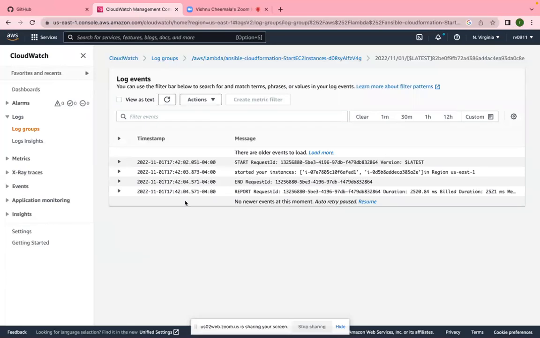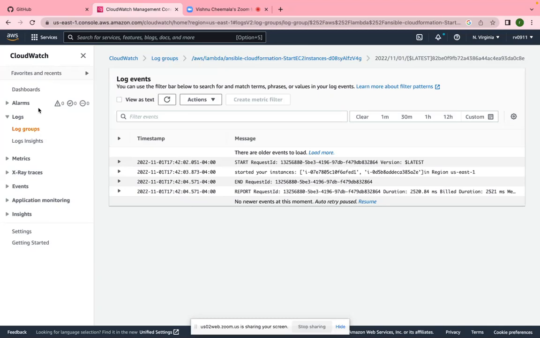17:42. So I have 4 logs. This is the start request. It started my ID and then there's an end request. If you look at the log group at the top, you see that this Lambda function is the CloudFormation start EC2 Lambda function. You have two Lambda functions, right? Yes, one to stop and one to start.